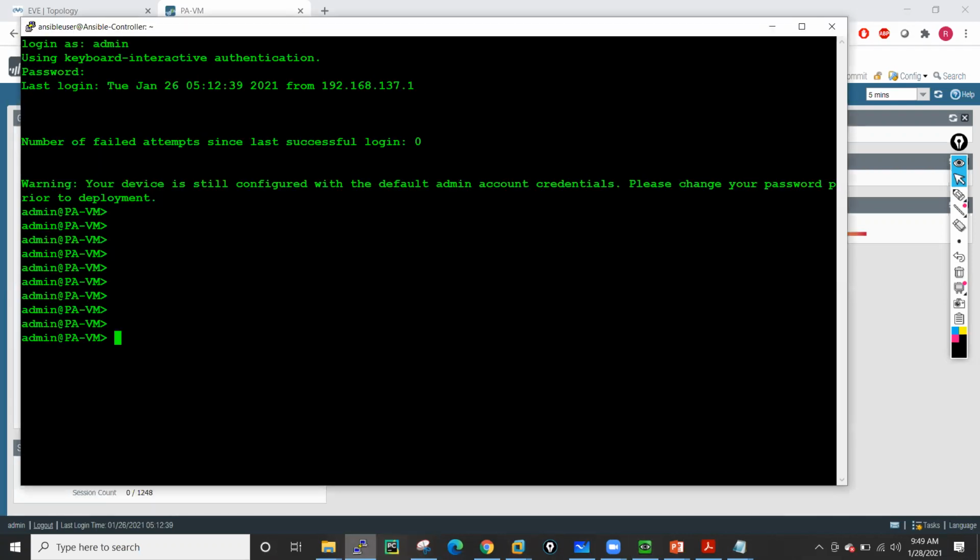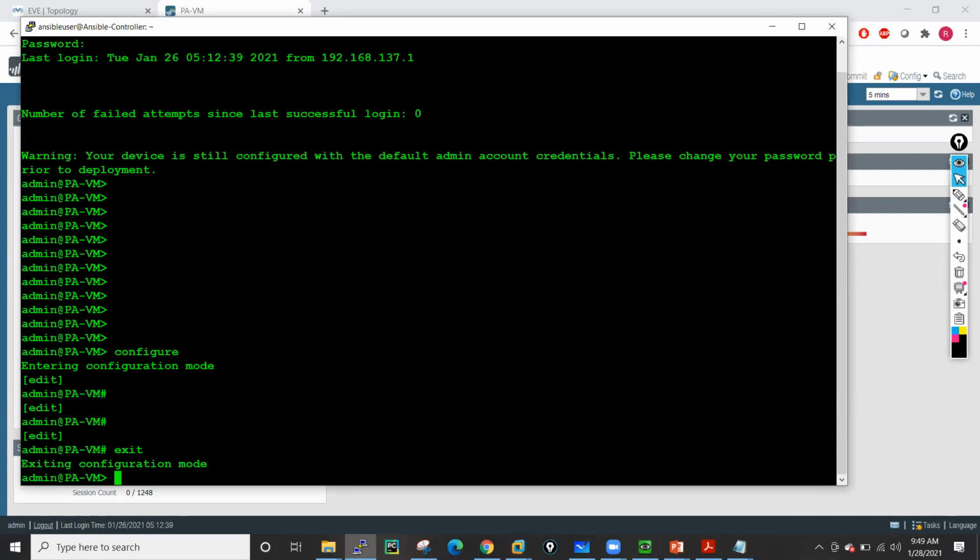If you want to configure anything on the firewall, you have to go into configure mode. Palo Alto has two modes of operation. This particular mode is known as the operational mode, and this is your config mode. When you type configure, this is the mode where you will do all kinds of configuration.